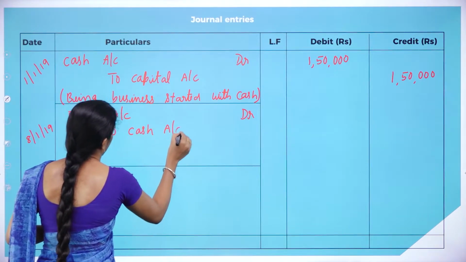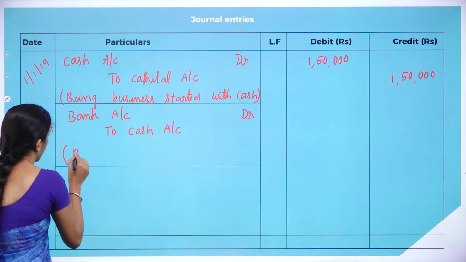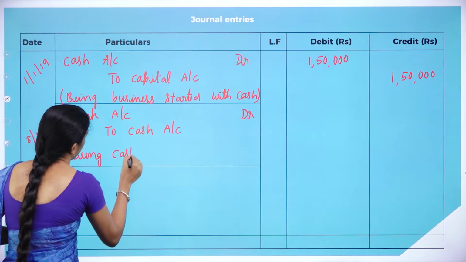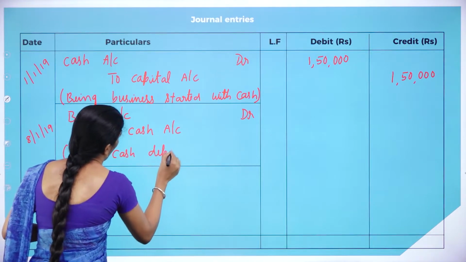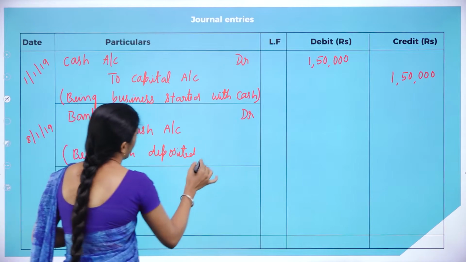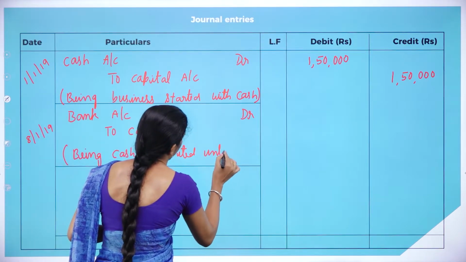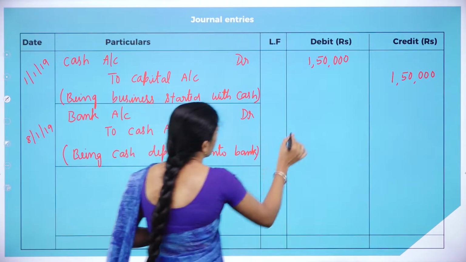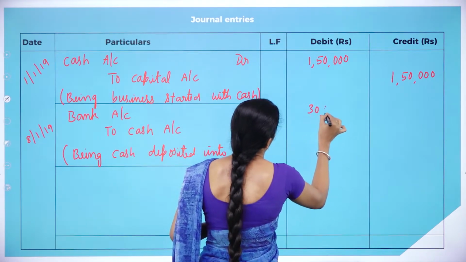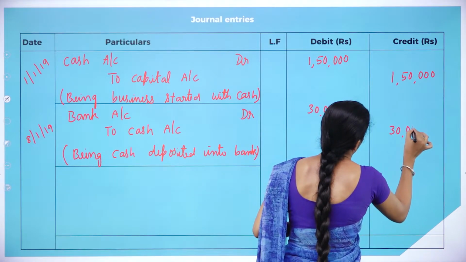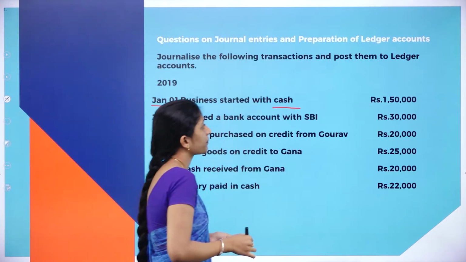So, to cash account. What is the narration? Being cash deposited, or opened a bank account with SBI. Being cash deposited into bank. So, amount is how much? 30,000 in the debit side and 30,000 in the credit side.